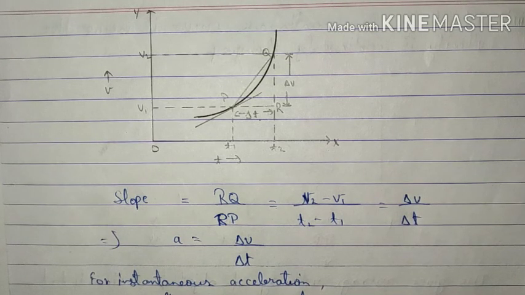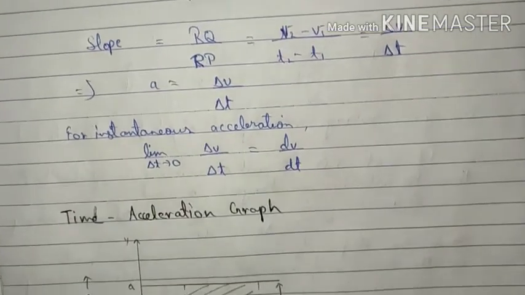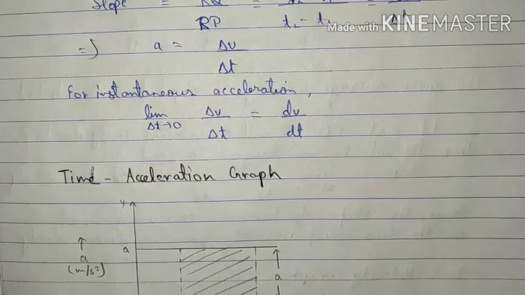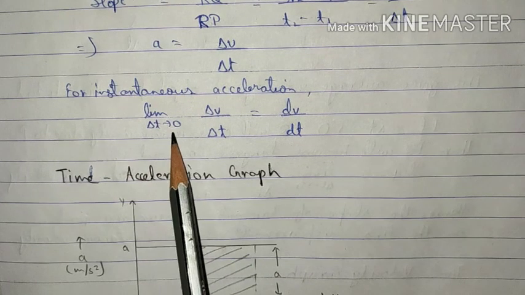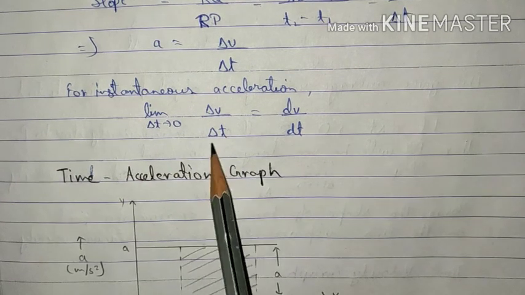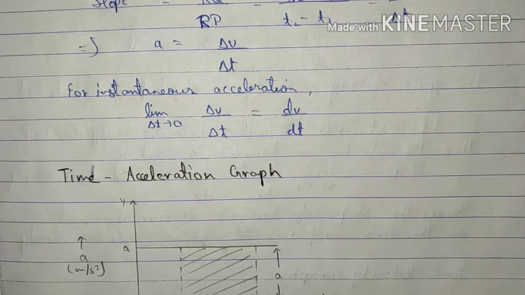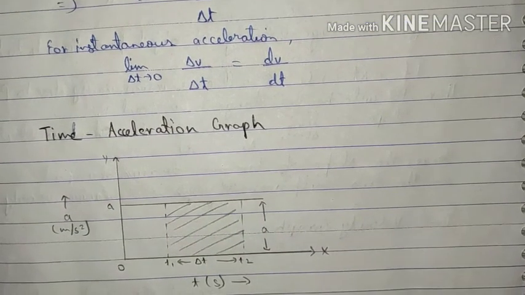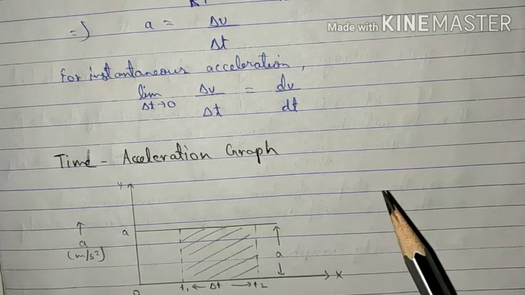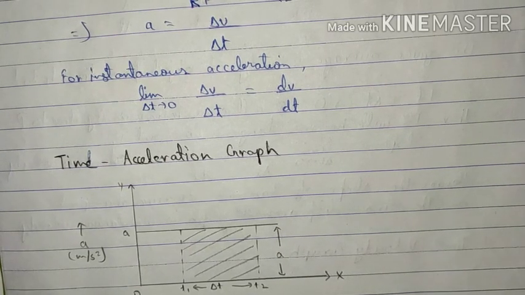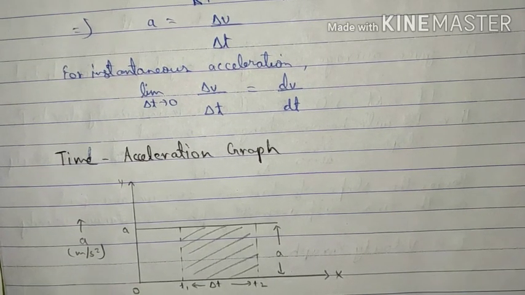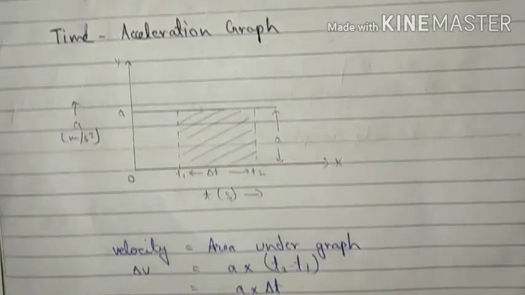However, if we are required to find the instantaneous acceleration of the body, that can be found by putting the limit where del t tends to 0, del v upon del t is equal to dv upon dt. I hope you can understand this, since we have already studied the same concept in the case of the time displacement graph.